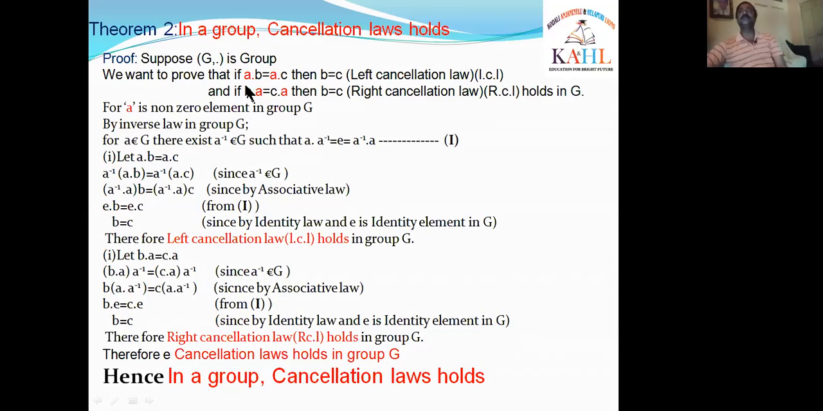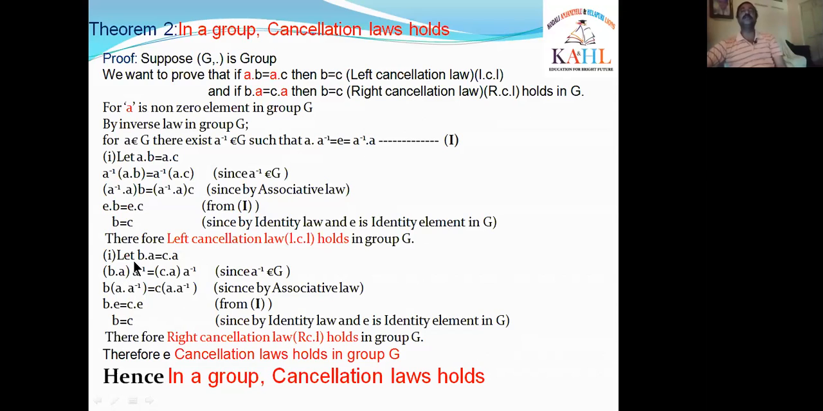If you observe the top one, if A dot B is equal to A dot C, then B is equal to C. That is the left cancellation law, which we have proved now. That means, therefore, the left cancellation law holds in group G. What about the right cancellation law?